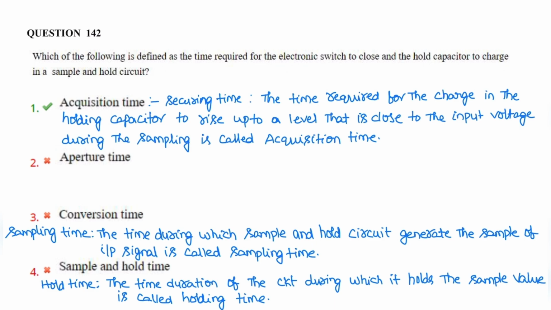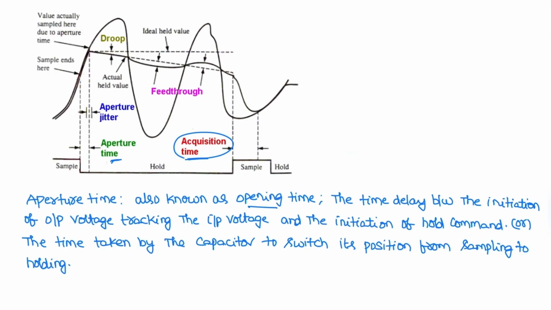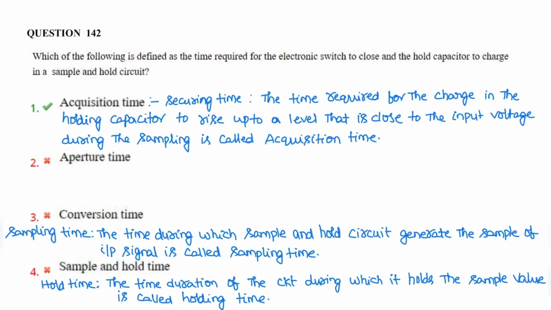Next is conversion time, that is sampling time and hold time. Sampling time is the time during which the sample and hold circuit generates the sample of the input signal. Hold time is the time duration of the circuit during which it holds the sample value, called holding time. Okay. The correct option is 1. So the time required for the electronic switch to close and the hold capacitor to charge in a sample and hold circuit is acquisition time. Acquisition time is also called secure time.